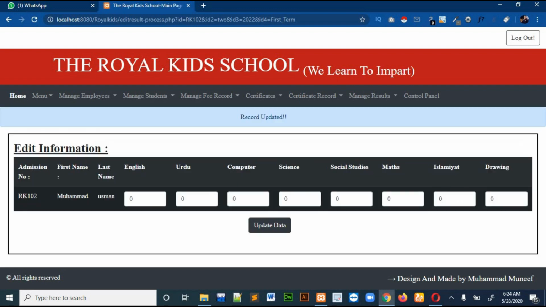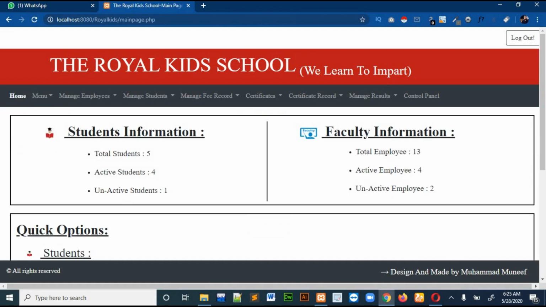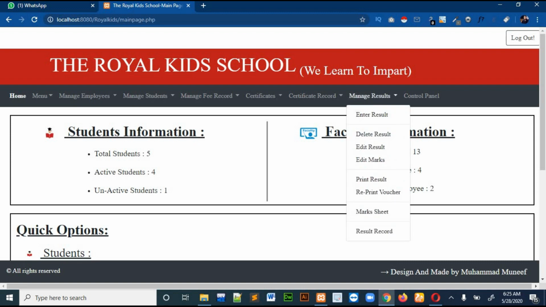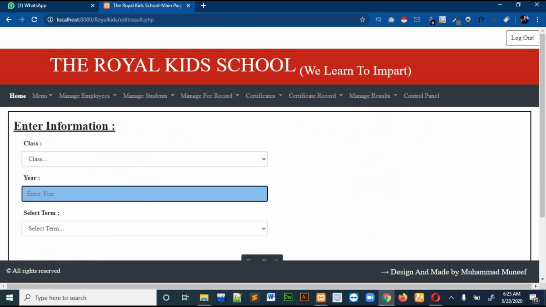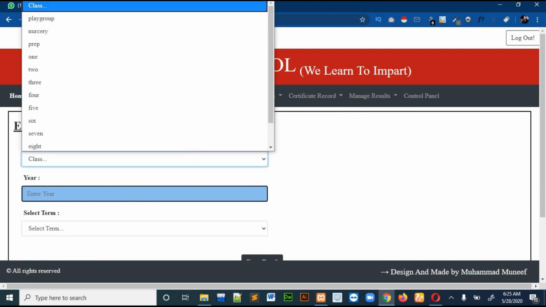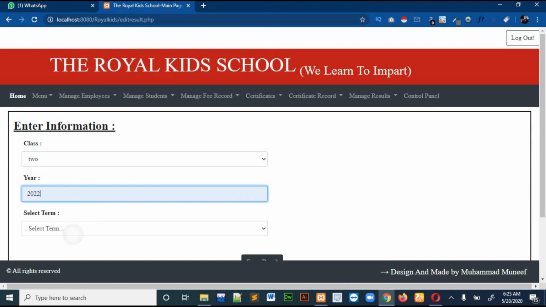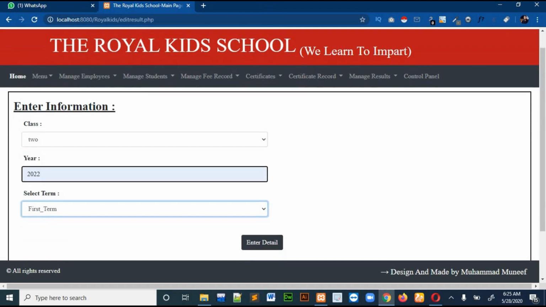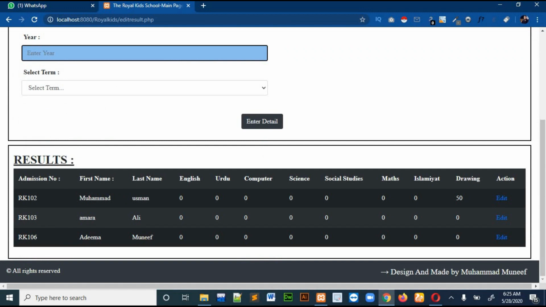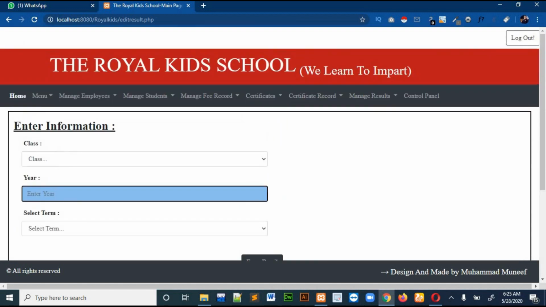Update information, and you can see that the information is updated. If you want to see the new marks, you can check again. You can see that now there is 50 over here. Okay, so it is working.